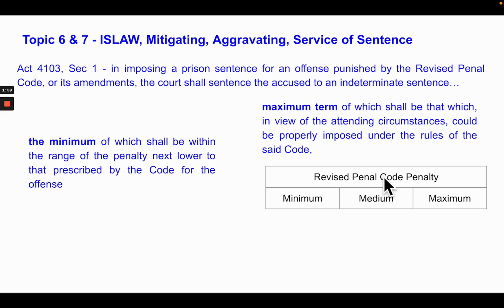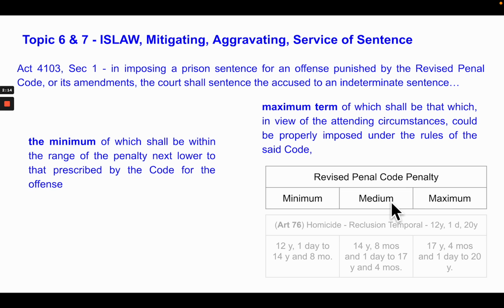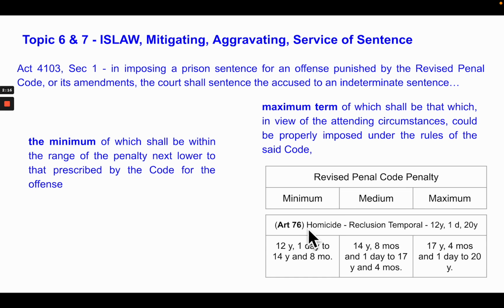The Revised Penal Code will impose a penalty. Take note, all penalties in the Revised Penal Code, except for indivisible penalties, which is death and reclusion perpetua, you have to see in the context of a minimum, medium, and maximum period. Example, if you look at Article 76, homicide. The penalty for homicide is reclusion temporal. That's 12 years and 1 day to 20 years.